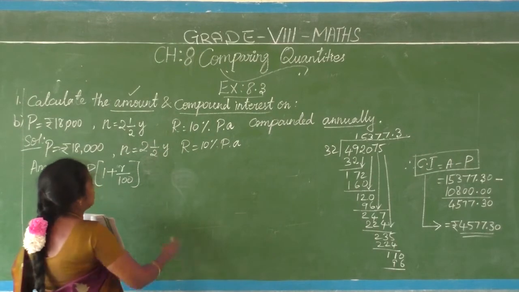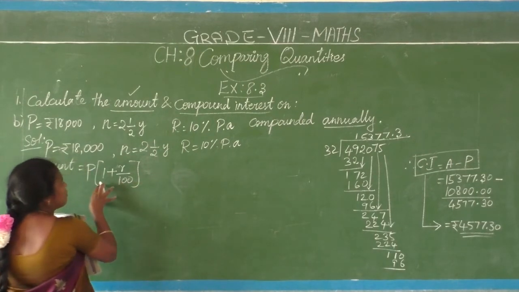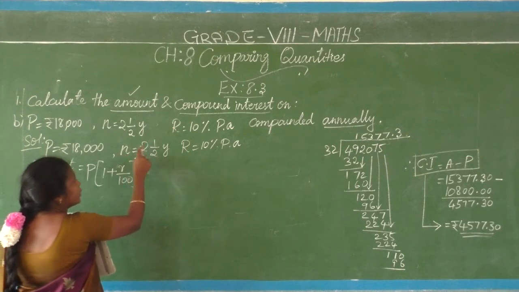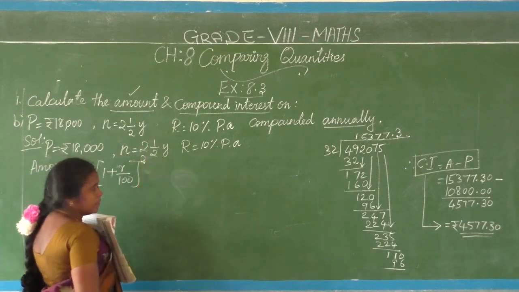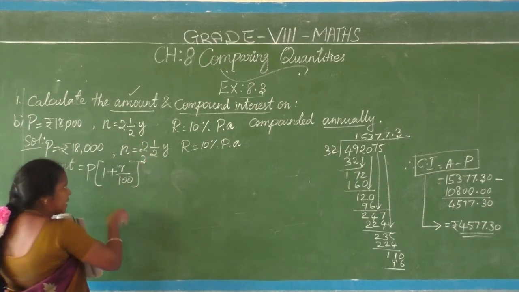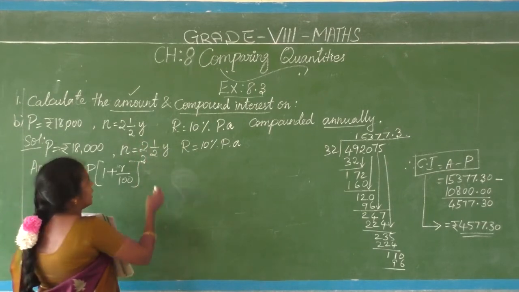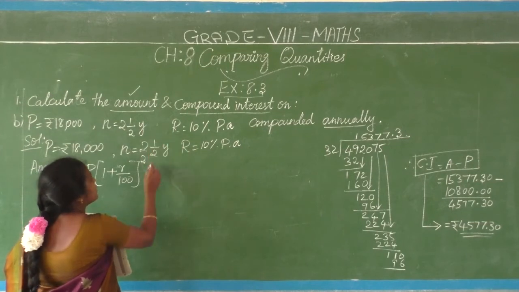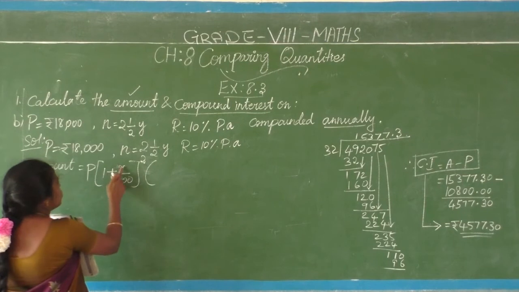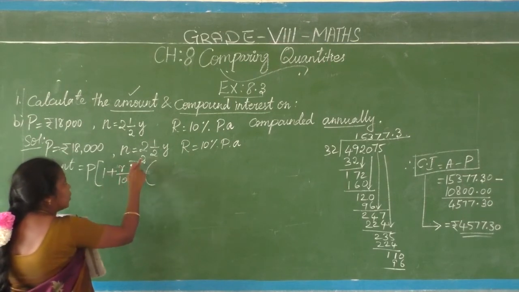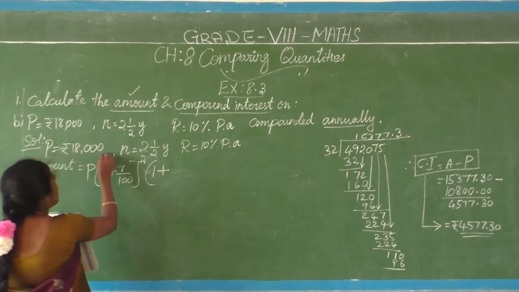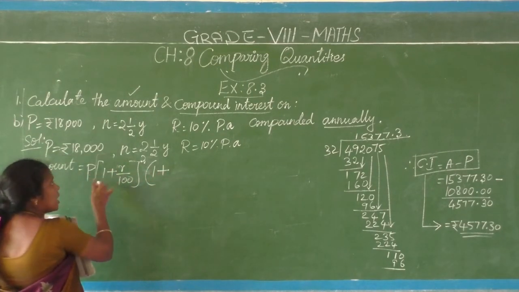Apply this formula for the whole years. The number of years is 2.5 years. First for 2 years, the whole years, take this, and then find again for the half year separately. At that time the step will come as P into 1 plus R by 100 the whole power 2, where P is common for both.